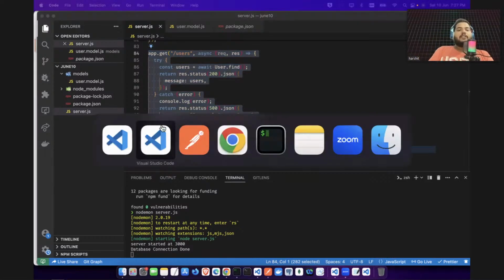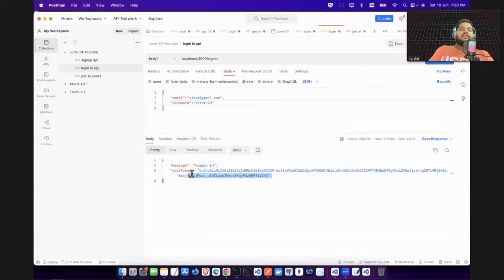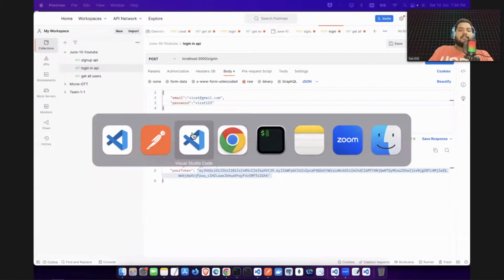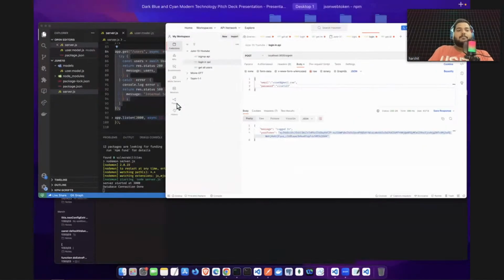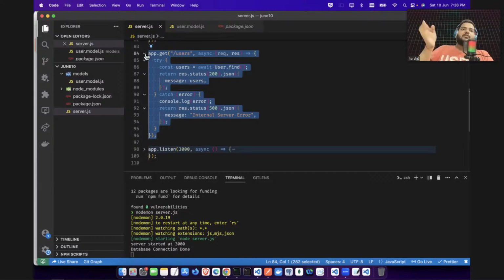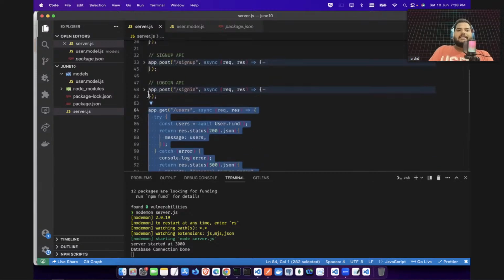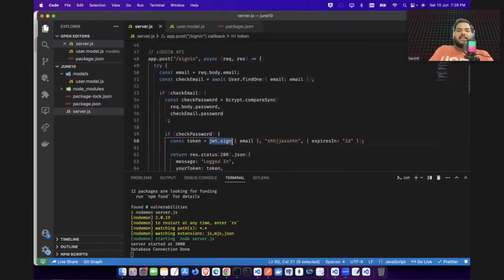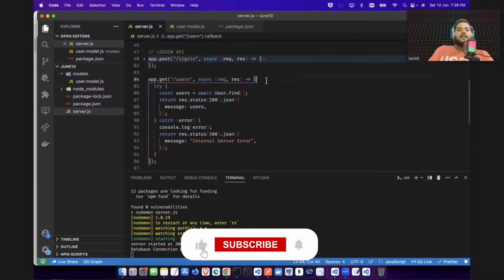So now Virat Kohli has this token. I will be giving this token to Virat Kohli. Whenever Virat Kohli calls this API, he needs to tell me his token, and I will check if the token is valid or not. It's not like you will give me any token and I will assume, okay, this is the correct token. I will also verify this token. Like we have signed the token, we have something called verify token also. We will be writing the code for that too. But let's build the code for verifying the token.